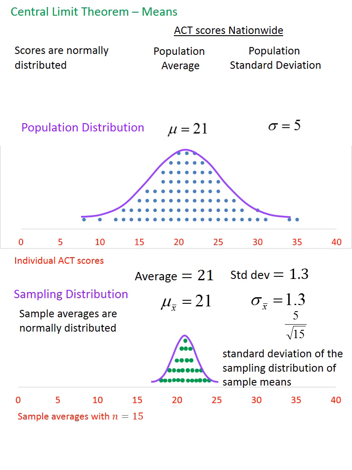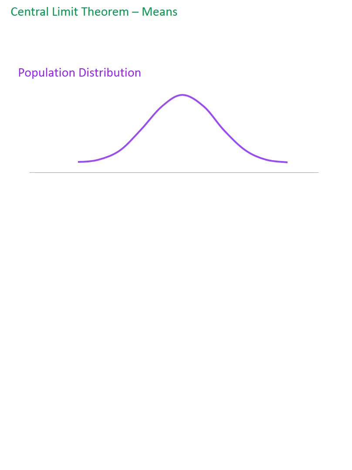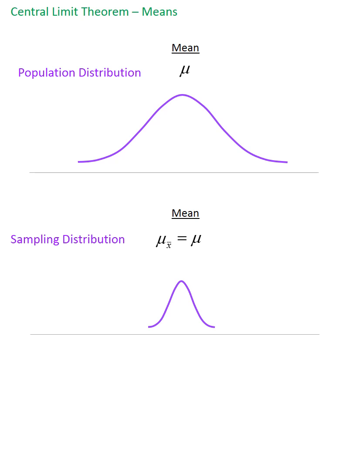So, let's generalize. In general, if I have a population that's normally distributed, the central limit theorem states that my sampling distribution will also be normally distributed. The central limit theorem states that the averages will be the same, and that the standard deviation will be shrunk down by a factor of the square root of my sample size.